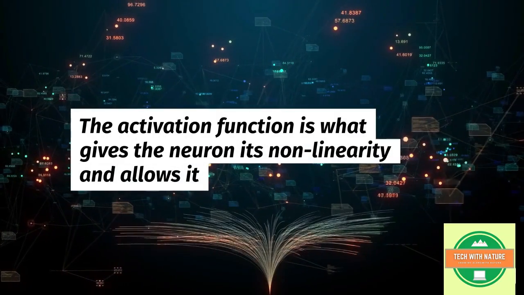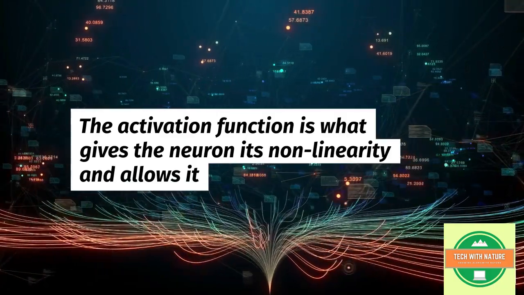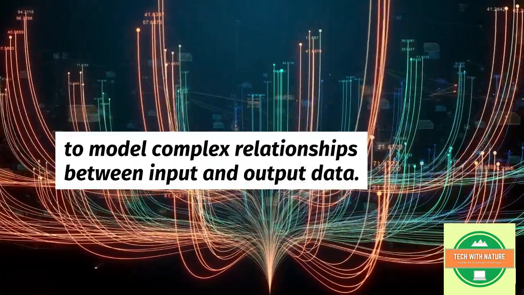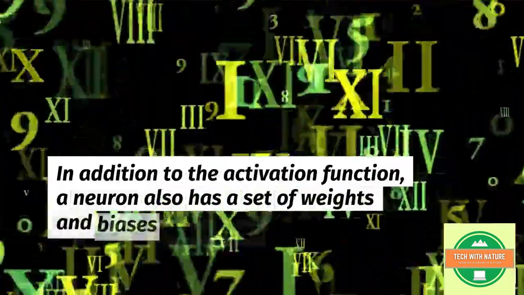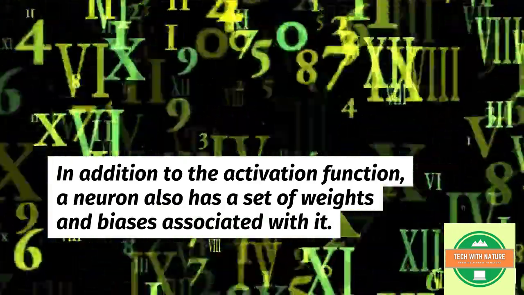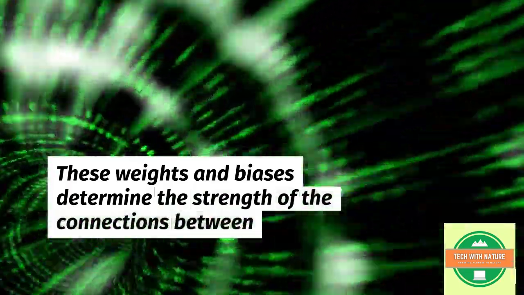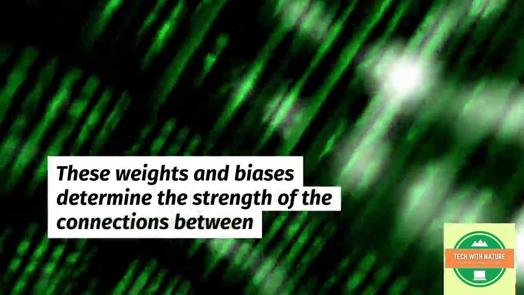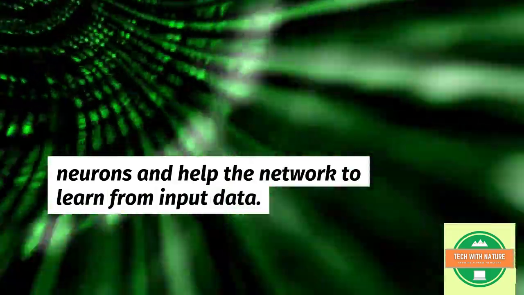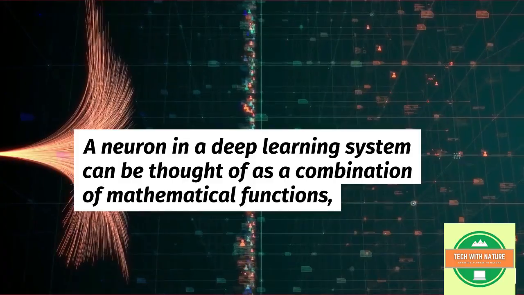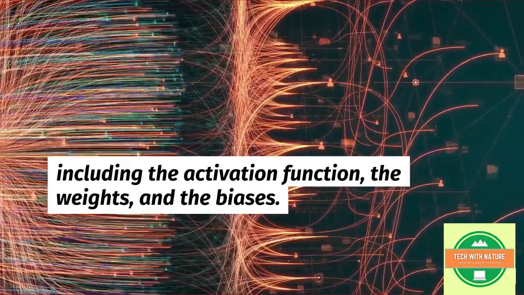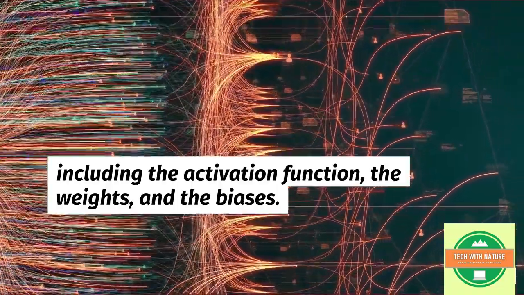The activation function is what gives the neuron its non-linearity and allows it to model complex relationships between input and output data. In addition to the activation function, a neuron also has a set of weights and biases associated with it. These weights and biases determine the strength of the connections between neurons and help the network to learn from input data. A neuron in a deep learning system can be thought of as a combination of mathematical functions, including the activation function, the weights, and the biases.